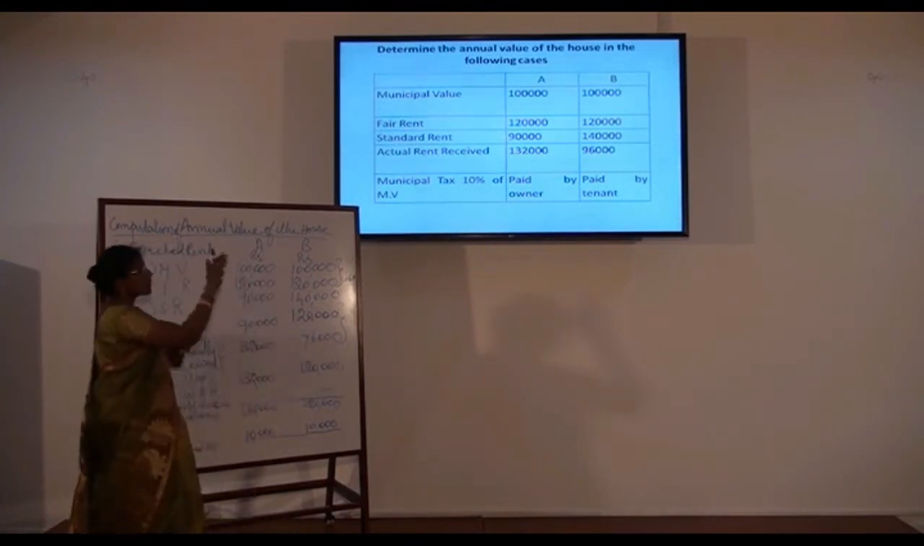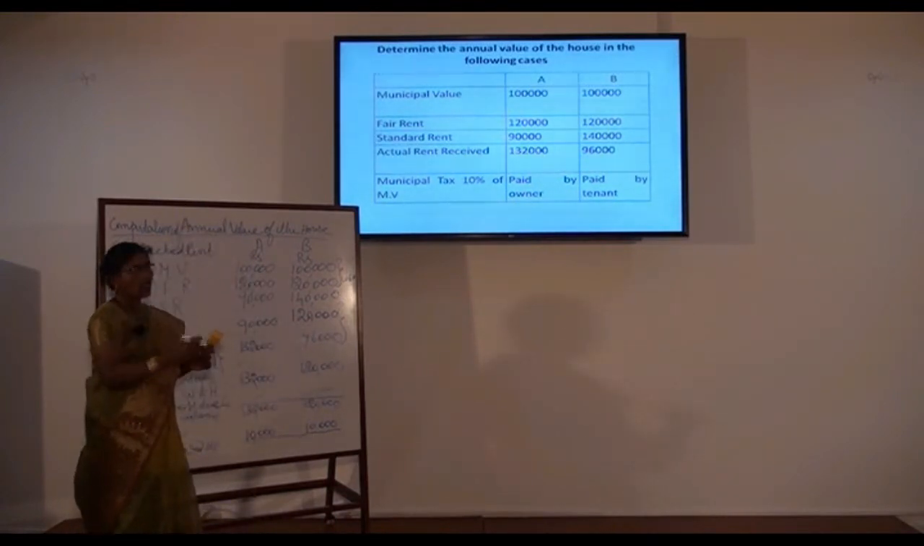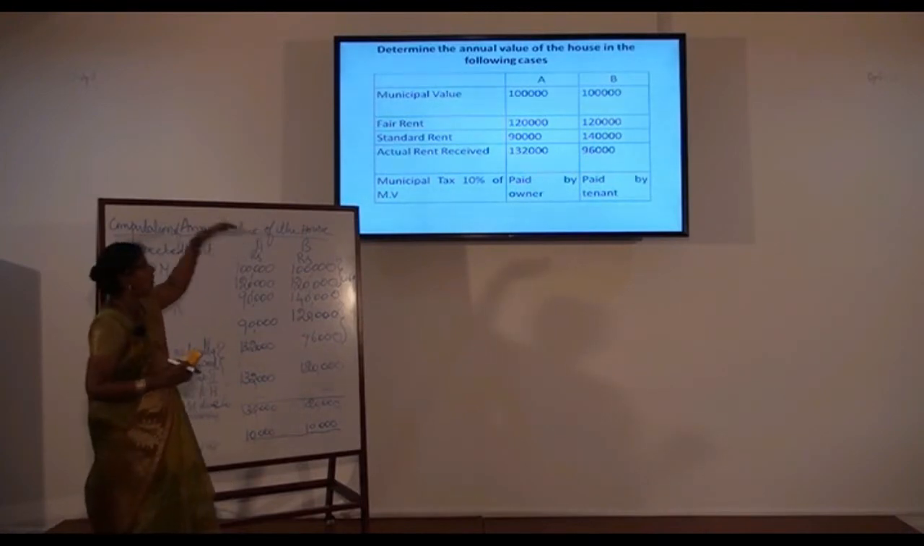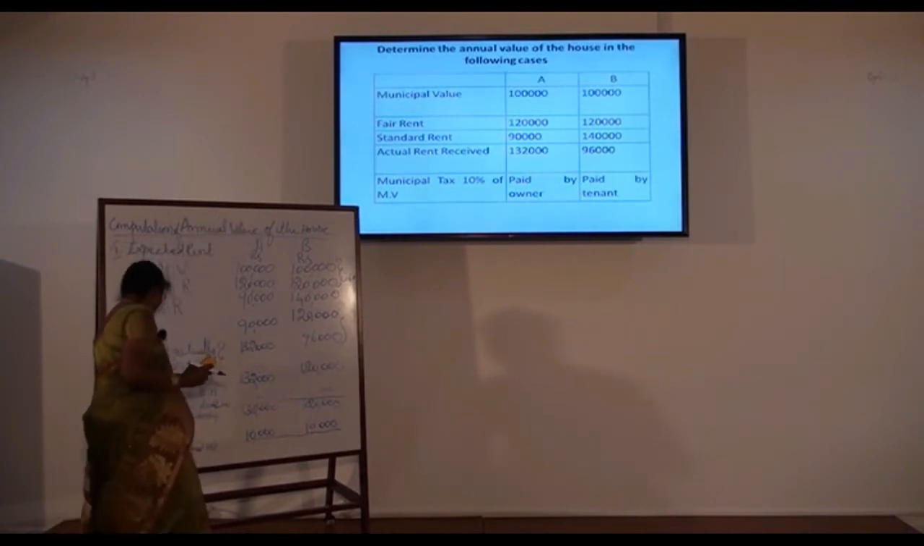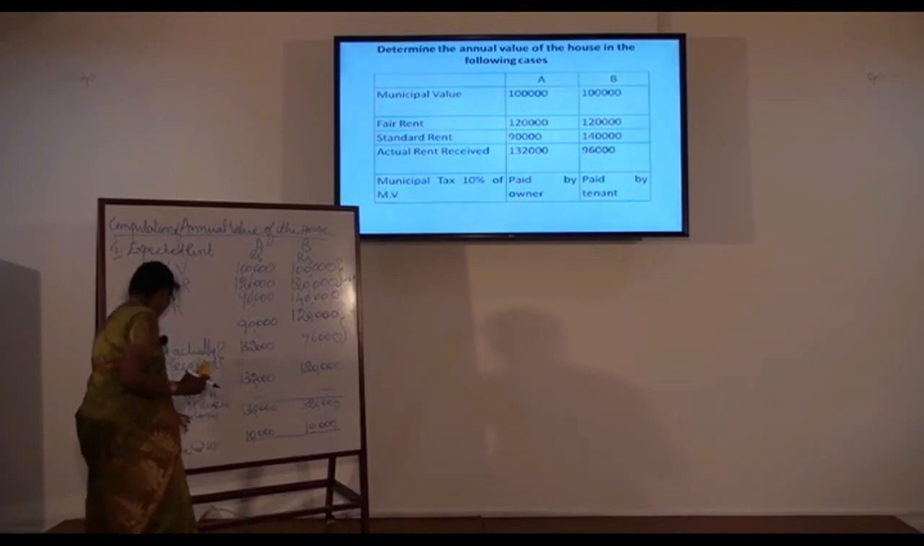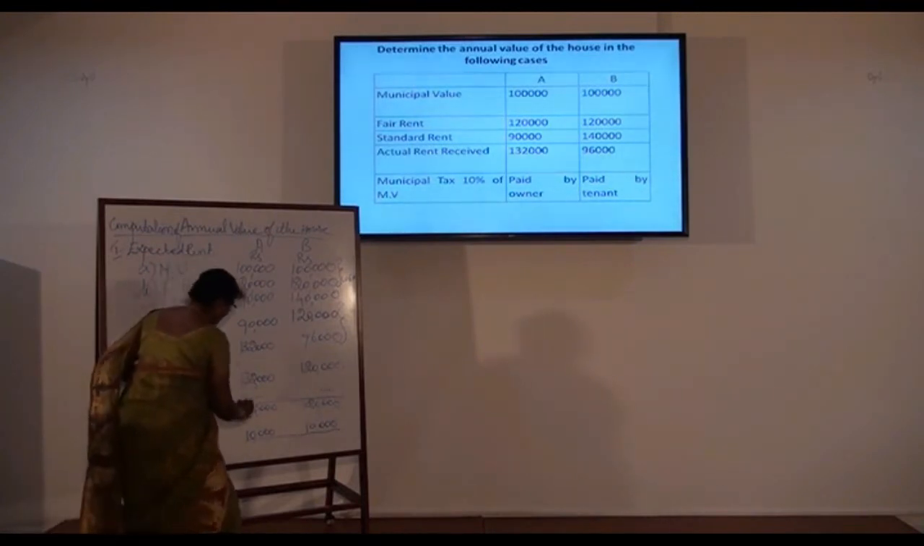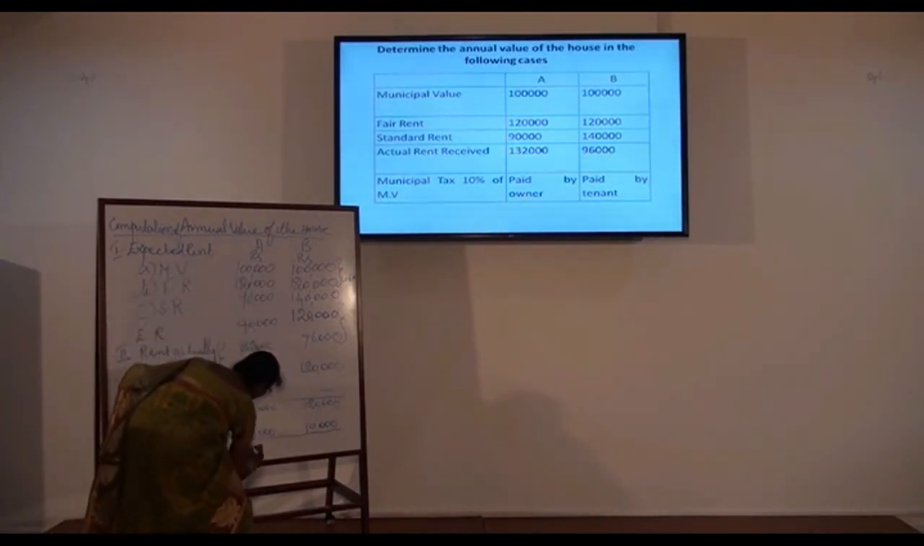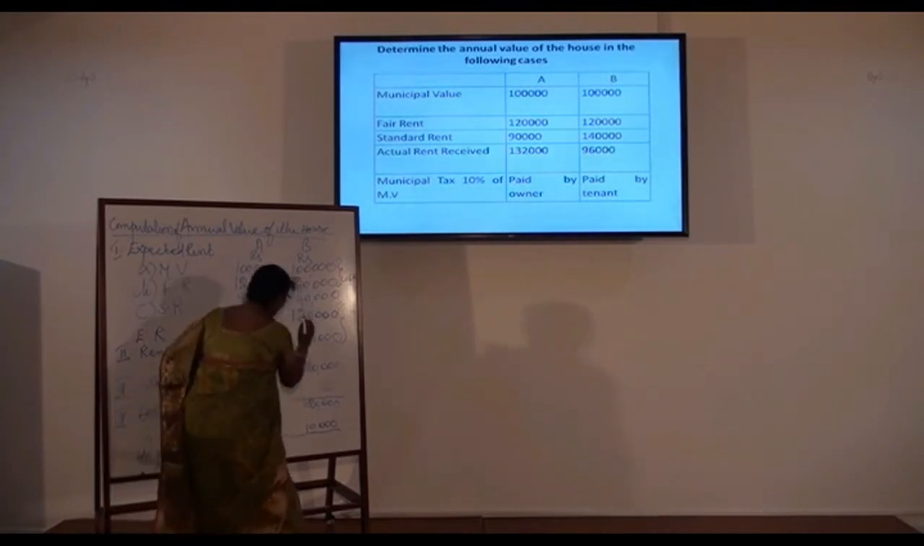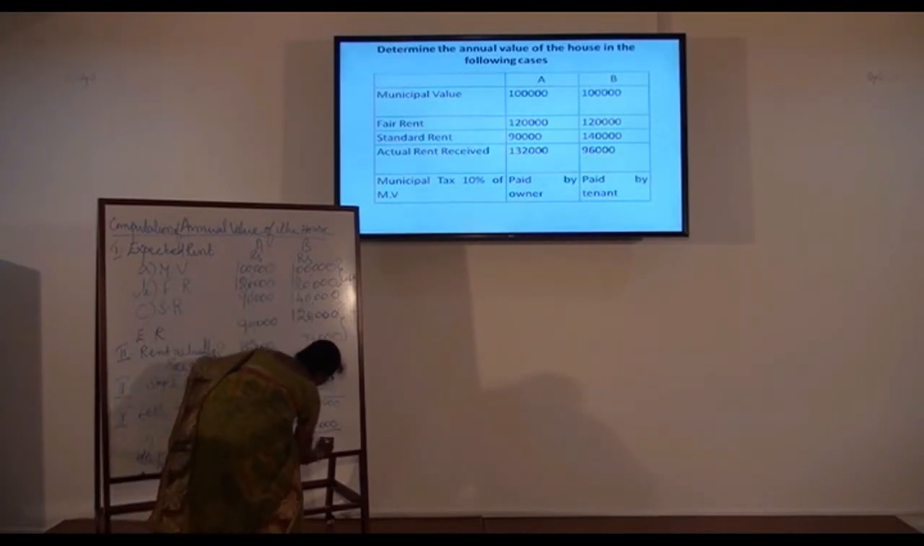So do you remember the specimen of the annual value of the property? Gross annual value less municipal tax. So from the gross annual value, if you deduct the municipal tax, you will get the net annual value. Net annual value. So that for house A, it is 1,22,000, and for house B, it is 1,10,000.